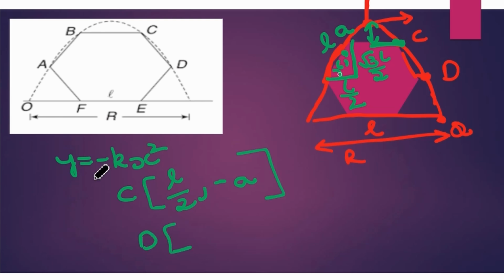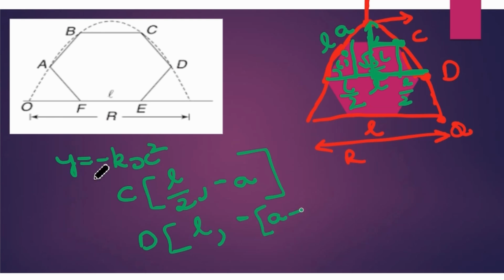Now I want D. D is nothing but, see, this is L by 2, this is L, and again this will be L by 2. So the total distance is 2L, and I'm talking from exactly the center, this particular distance. So that will be L comma minus A plus root 3 L by 2. You got the point.